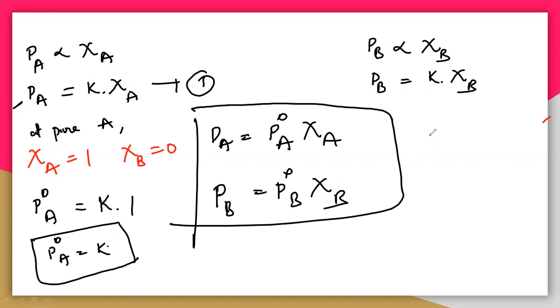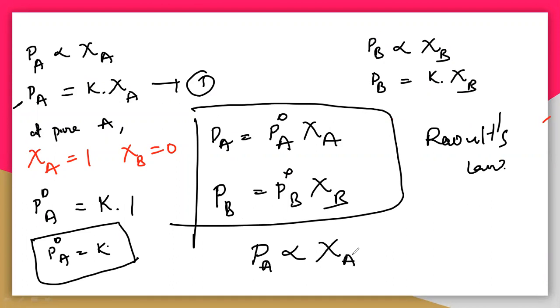So this is called our Raoult's law. Raoult's law is nothing but the partial pressure being directly related to the mole fraction. The partial vapor pressure of A is directly related to the mole fraction of A, and PB is directly related to zeta B, the mole fraction of B. So Raoult's law simply indicates the relation between the pressure and the mole fraction.